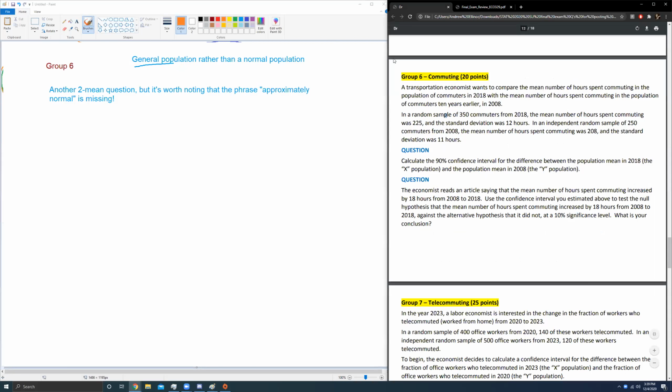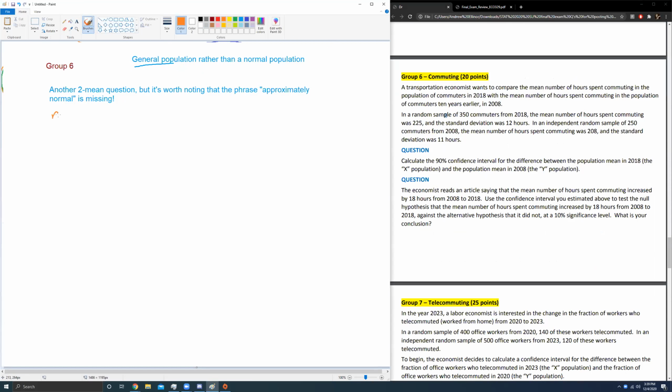Let's see what the full question asks though. We've got 350 commuters from the first group. The number of hours spent commuting was 225, and the standard deviation was 12. This is from the sample. And we have another sample, 250 commuters, where the sample mean was 208, and the standard deviation of that was 11. And now we want the 90% confidence interval for the difference between population means for the two groups.